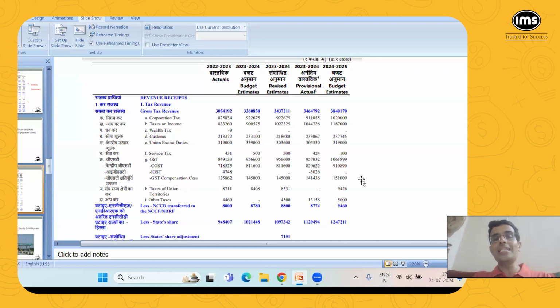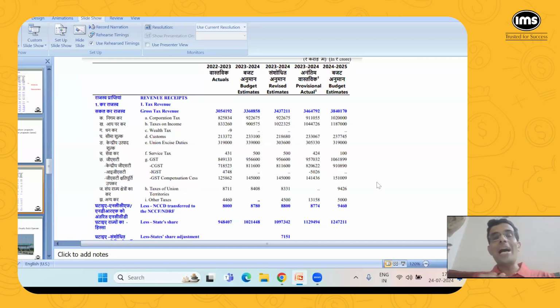Now, after GST came into picture, everything is decided by the GST Council, not by the central government as such, but by the GST Council, which has the representatives of all the state governments as well as the central government. They decide how much GST should be charged on different items. So that right of the state governments to charge higher tax in their respective states has been taken out.